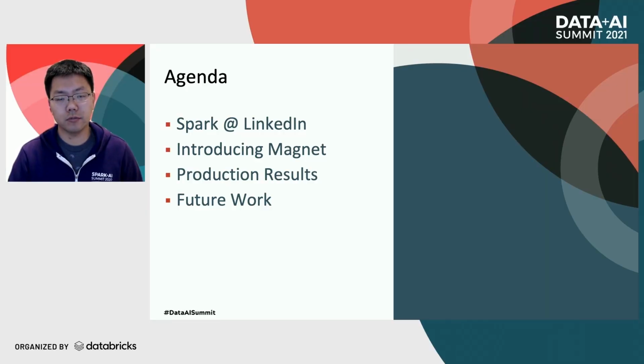We will start with a brief overview of the Spark ecosystem at LinkedIn, and also talk about the major challenges we have faced with operating Shuffle at LinkedIn scale. Following that, we will introduce Project Magnet and the push-based shuffle mechanism it brings to Project Spark. And to demonstrate its impact at LinkedIn, we'll also share the production results of Magnet and some of the key learnings we have gathered. We will conclude this talk with a few interesting areas where we believe Magnet can bring further benefits.